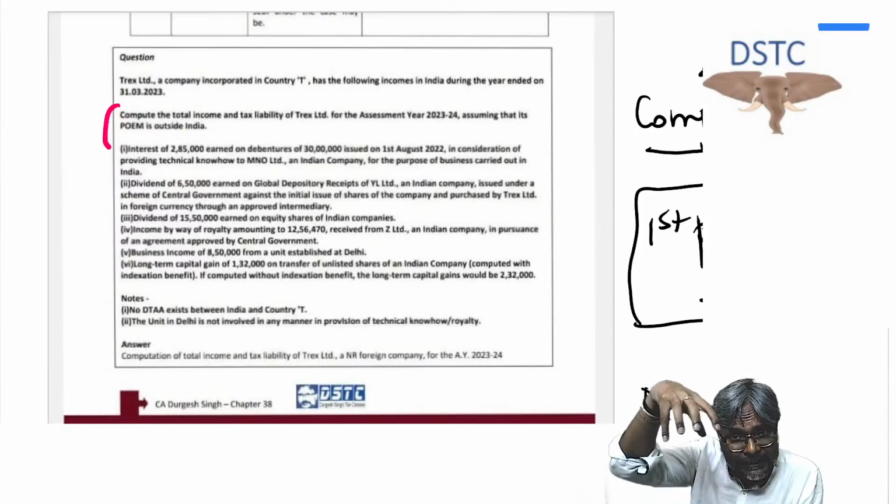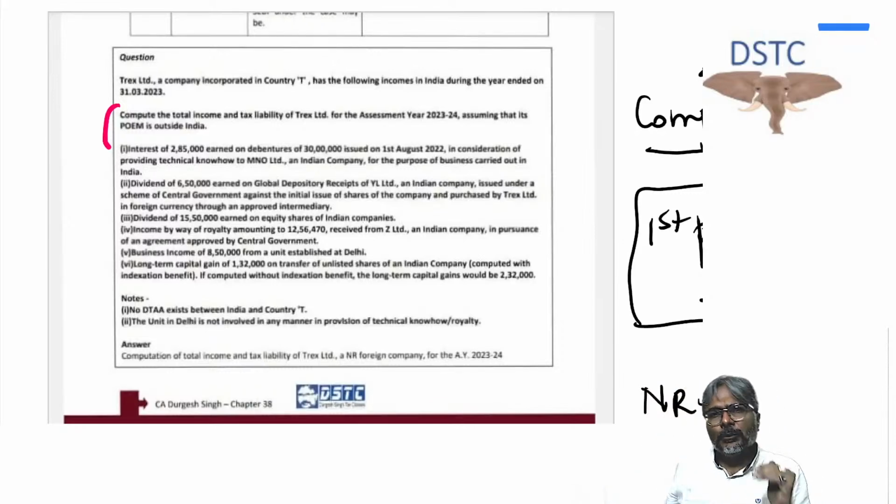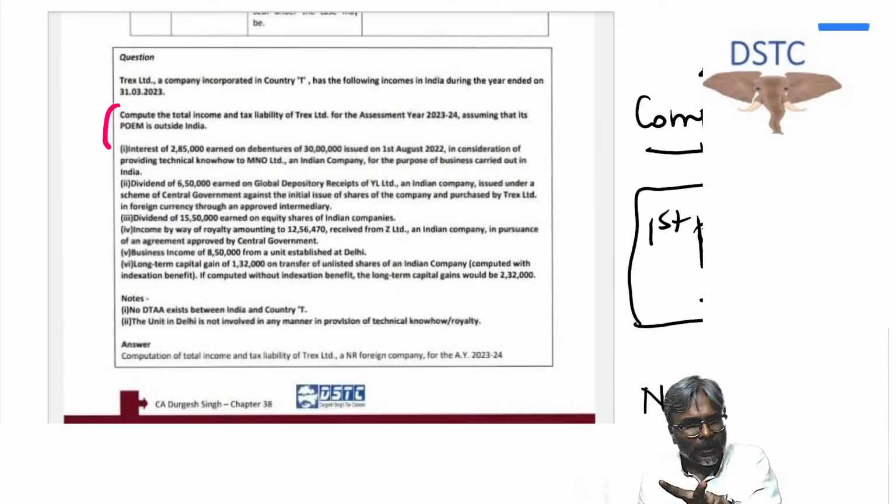Now, as far as the POEM is concerned, how do you decide that the foreign company is a resident in India? For that purpose, the POEM of that foreign company should be situated in India. For that purpose, we need to check first the active business outside India test. Two boxes are there.